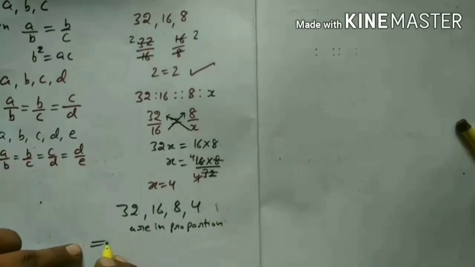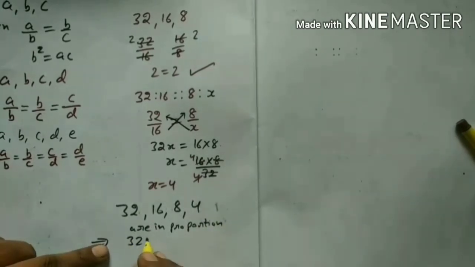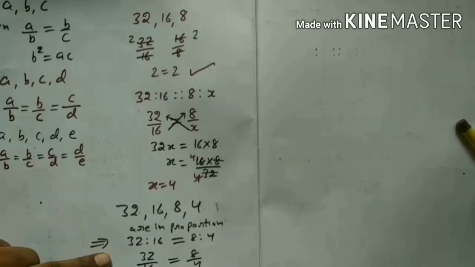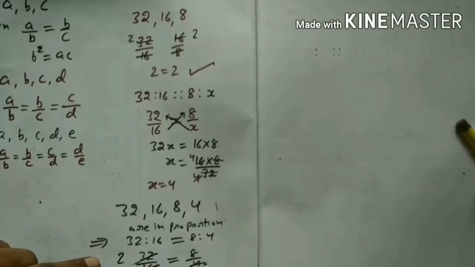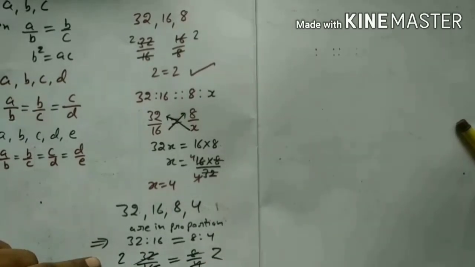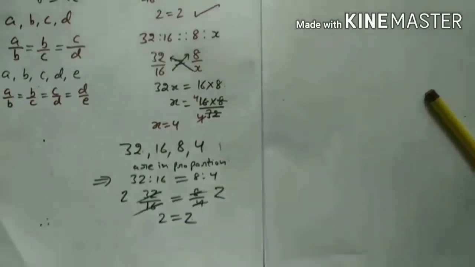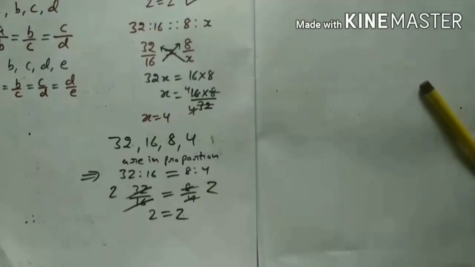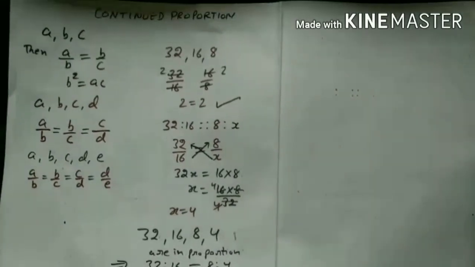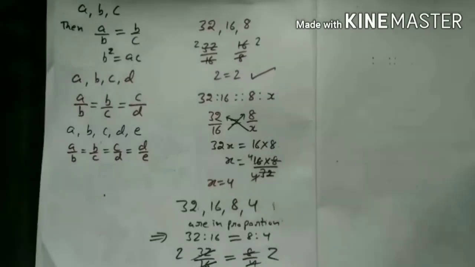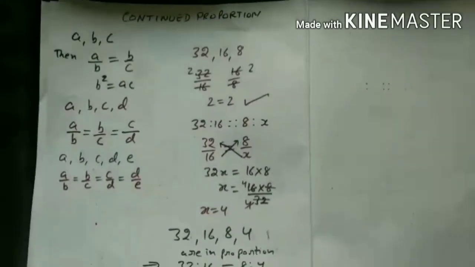Therefore 32 ratio 16 must be 8 ratio 4, that is 32 over 16 is equal to 8 divided by 4, that is 2 and that is 2. 2 is equal to 2. So we can justify that what we were doing was accurate and conceptual. Okay, now we have cleared all the concepts of continued proportion completely.